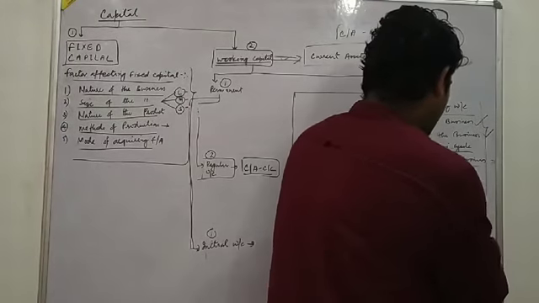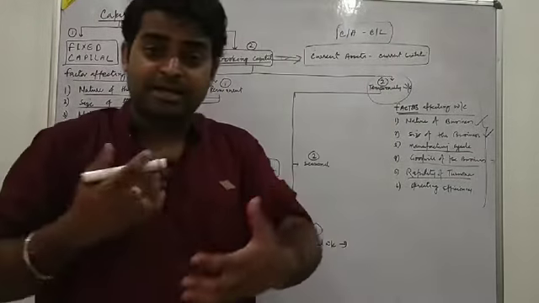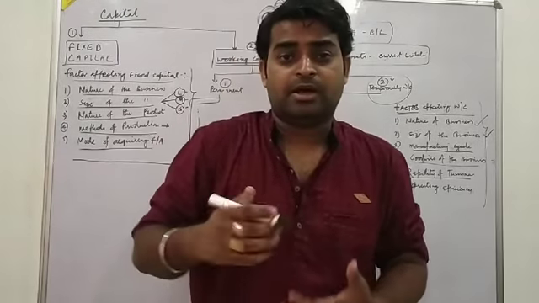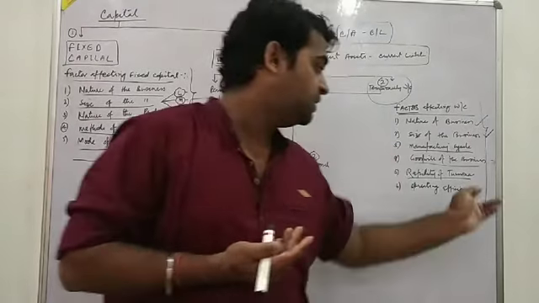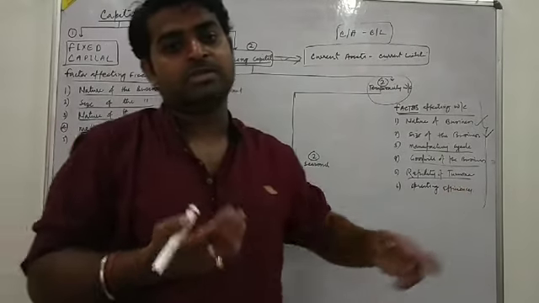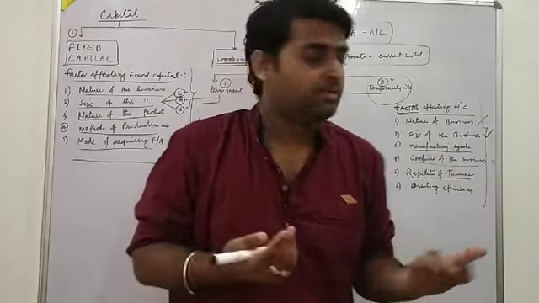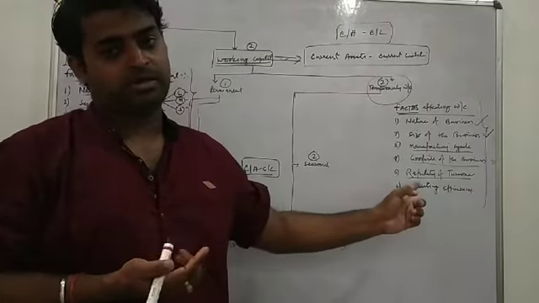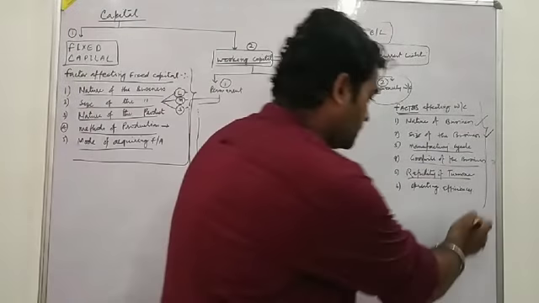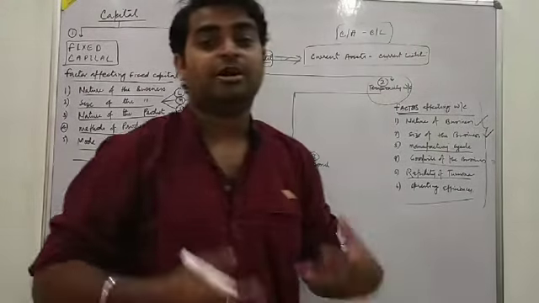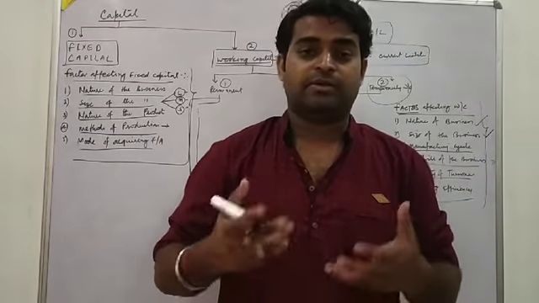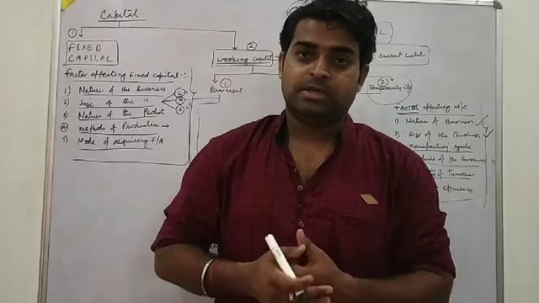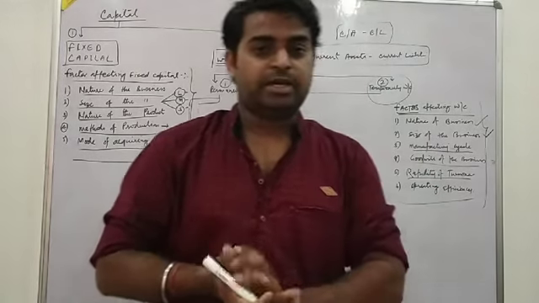Next, rapidity of turnover means how many times you repeat the turnover, that is, what your sales and turnover are. It will decide the amount of working capital. Operating efficiency: the operating efficiency of the business concern affects the working capital.